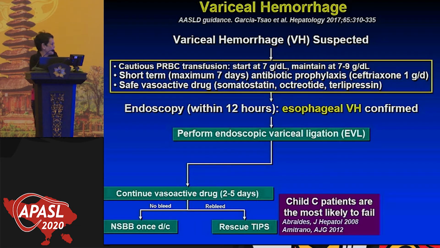But who are the patients that are most likely to fail this therapy? These are Child C patients for sure. And many studies have shown this prominently. These studies have shown that Child C patients are the most likely to fail standard therapy.